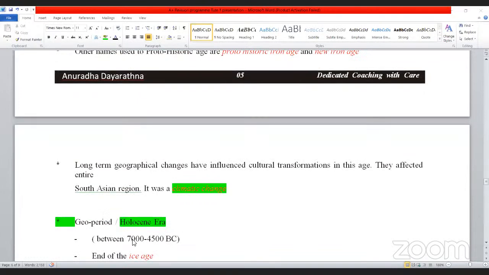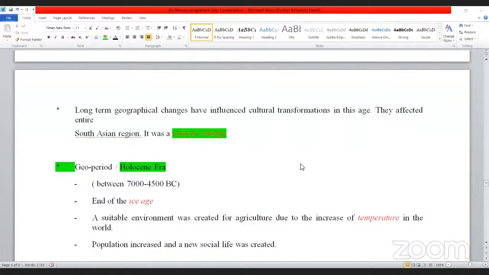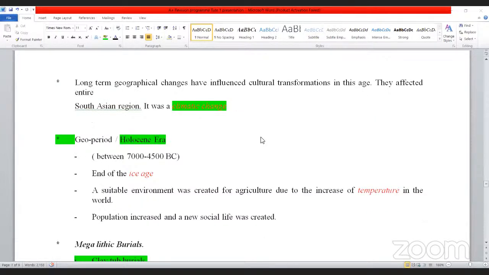Holocene era means 7000 BC to 4100 BC, the end of the Ice Age. So a suitable environment was created for agriculture due to the increase of temperature in the world. Due to that, population increased and a new social life was created.